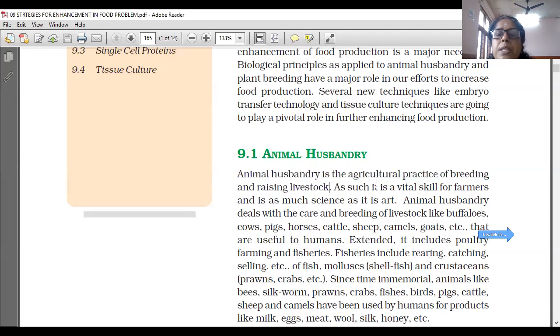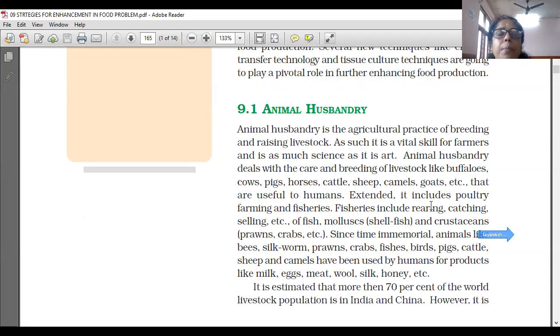So animal husbandry is the agricultural practice of breeding and raising livestock. It is a vital skill combining both the farmer's skill and the knowledge of science. It deals with livestock useful to humans, and extended, it includes poultry farming and fisheries.